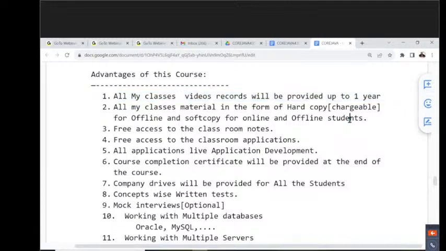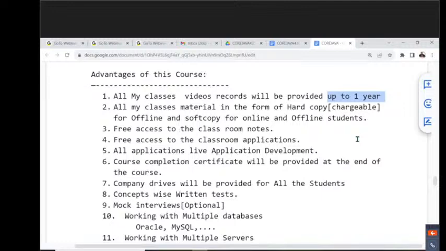Then how long will these recorded sessions be provided? Officially up to 1 year of time, but you can expect access even after 1 year. You'll not get any problem. We'll keep those videos live, so we are able to access them. Just accessibility we are going to provide, not any downloading option.